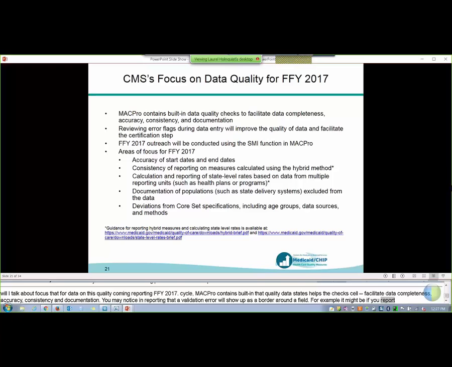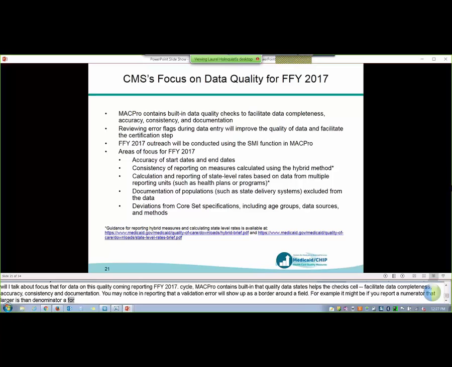So we want to encourage you to look at these validation errors as you're reporting. This year, you'll find several new validation checks. For example, for the immunizations for adolescents measure in the child core set and for the antidepressant medication management measure in the adult core set, there's a new validation check to make sure that all the denominators within the same age group have the same denominator.